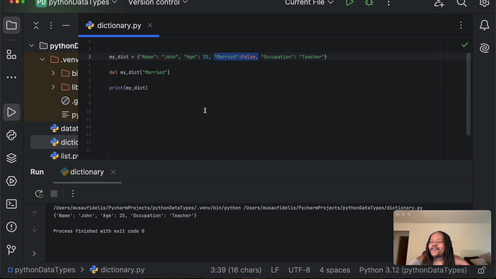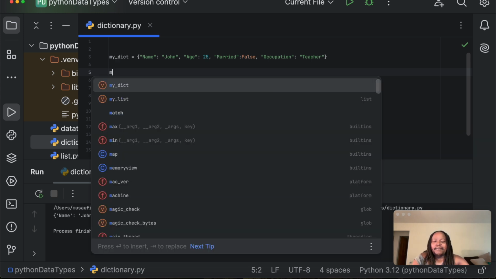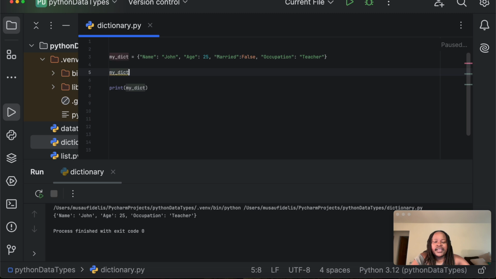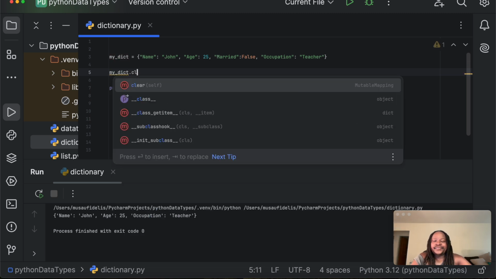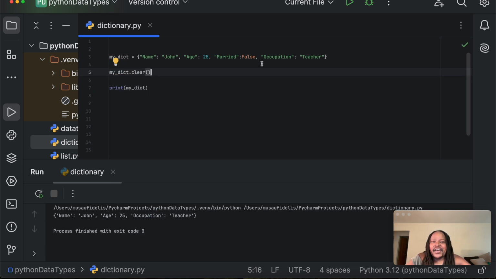Next, we are going to see another method to remove items from a dictionary, and this is called clear. What clear does is that it removes all the items in a dictionary. For instance, I can say my_dict.clear, and if I click on run, I'm going to have an empty dictionary.